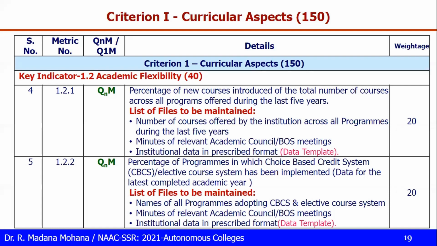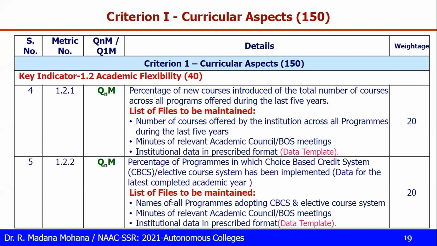Suppose you are applying for a fresh NAAC accreditation now, and 2021-22 has just started. Then last 5 years means you have to collect data from 2021 back to 2016-17. Then some metrics mention the latest completed academic year. Now the latest completed academic year is 2020-21. We can't consider 2021-22, as that is just the beginning. Only a completed year we have to consider. So these two specifications, last 5 years and latest completed academic year, are what they mention as time bound.